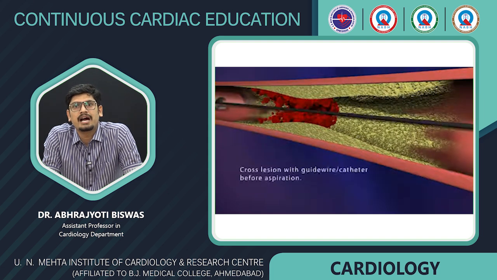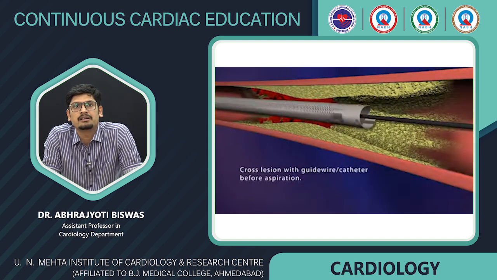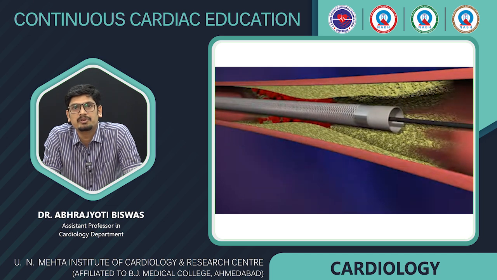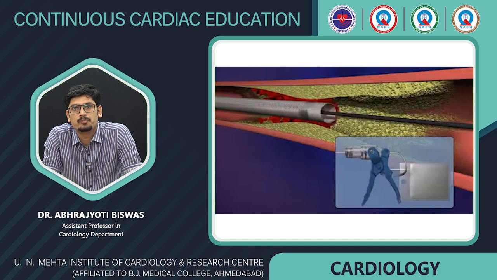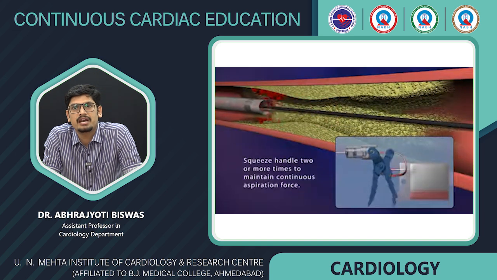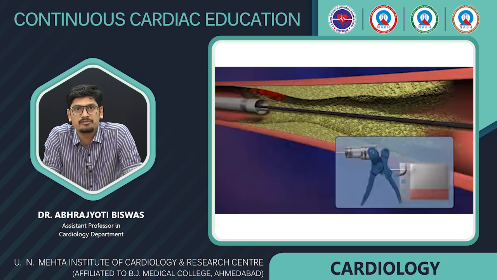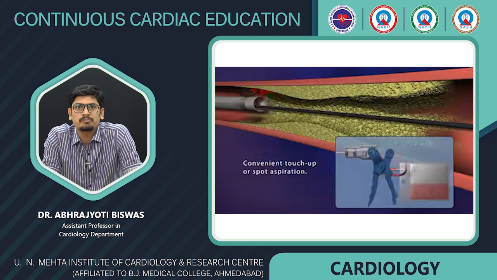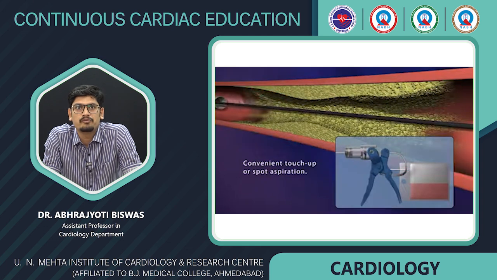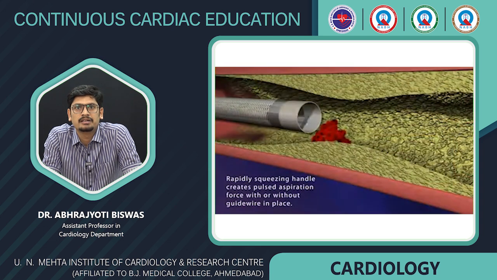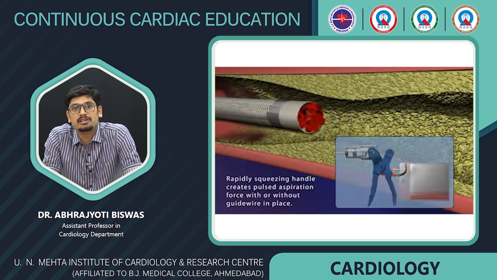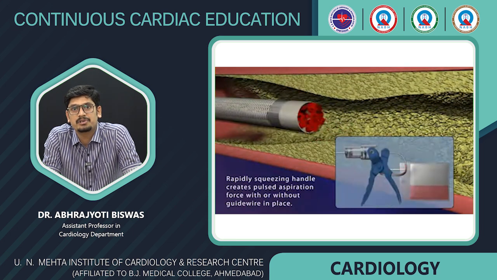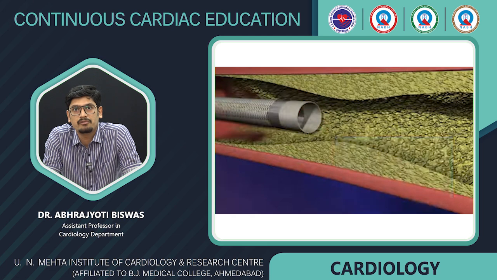So the guide wire has been placed, and we cross the lesion ideally with the catheter before starting aspiration. Now we pull back the catheter and we squeeze the handle simultaneously for continuous aspiration. So we can give some touch up or spot aspiration by maneuvering the catheter accordingly, and it can be even used without the wire. Aspiration can be done with or without the wire.